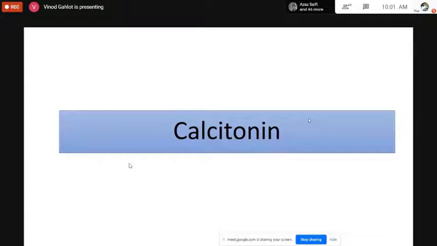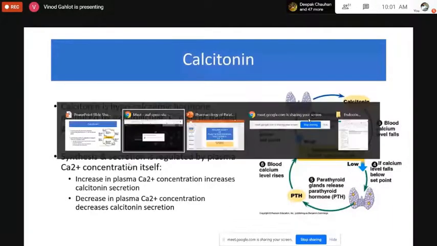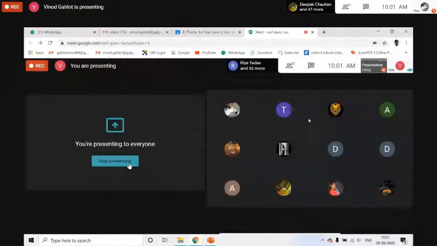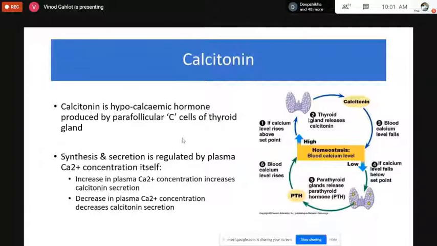Then the second hormone we have is calcitonin. As we discussed, calcitonin is required for decreasing the concentration of calcium in the plasma circulation. So we can say that both the parathyroid hormone and calcitonin are helpful in maintaining the concentration of calcium in the blood circulation.